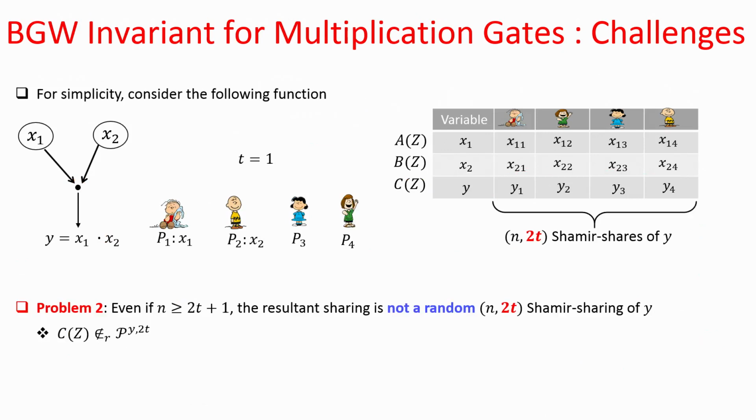Now, let us see the second problem, second challenge associated with evaluating the multiplication gates, and this is related to the privacy property, and this is very subtle to understand. Okay. So, imagine for the time being that you are in a setting where n is greater than equal to 2t plus 1. That means, I take, for instance, the same example, same setting where n is equal to 4, but now I am working in a setting where t is equal to 1.